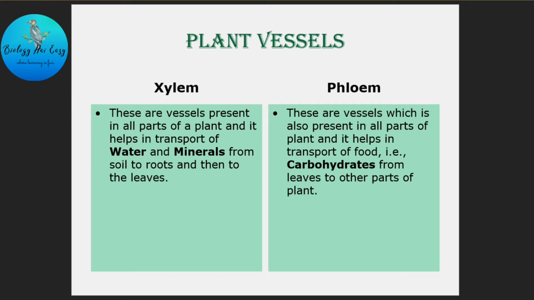And phloem helps in the transport of synthesized food, that is carbohydrate, from leaves to other parts of the plant. In this way, the raw material reaches leaves, and then leaves prepare the food, that is carbohydrate, and then distribute it to the other parts of the plant.